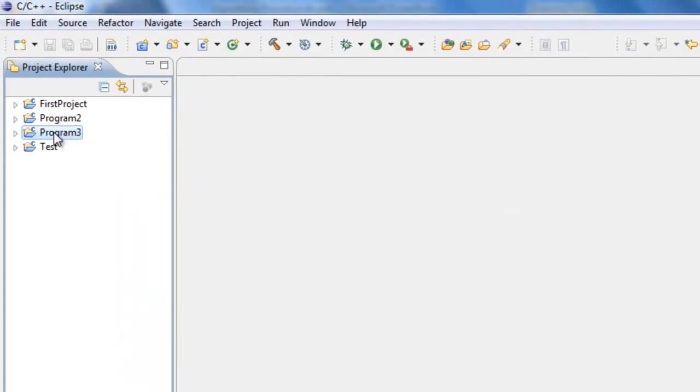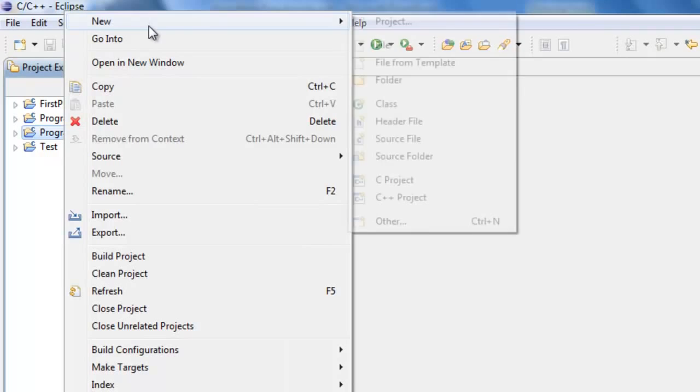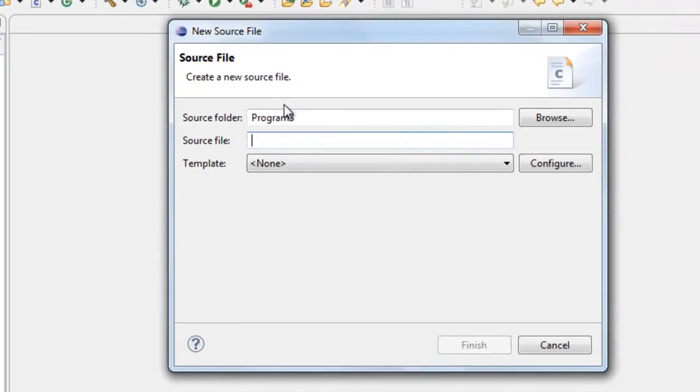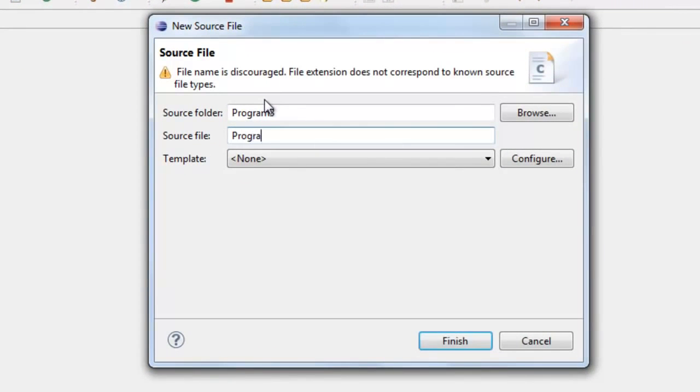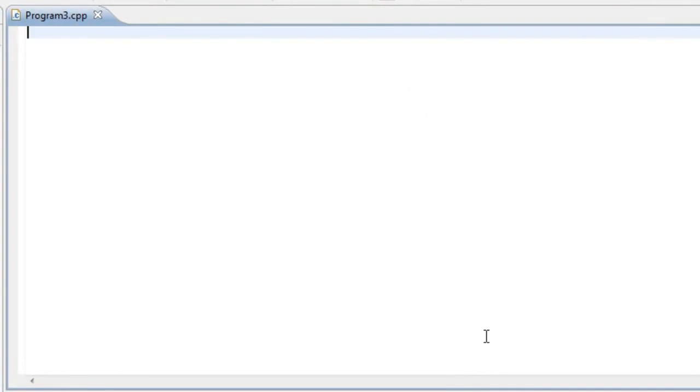Okay, so we've got our Program 3 project folder. You can right click on that, then go here to New, and then left click on Source File. So we want to create a C++ source file, and we'll just name it program3.cpp. And then click on Finish. Okay, so now we have our Program 3 source file, and we're ready to start typing in some things here.